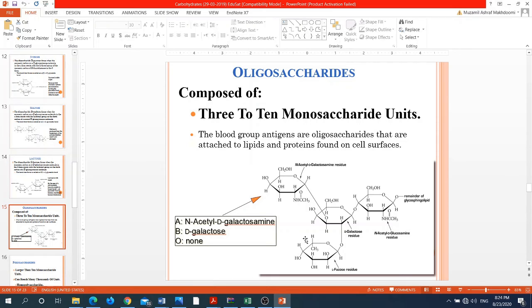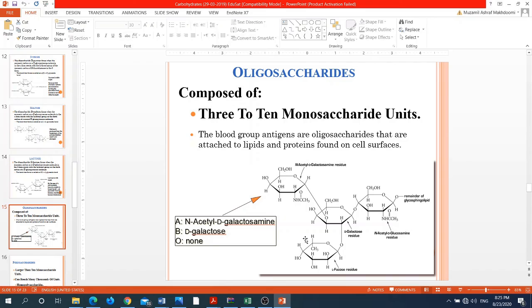Oligosaccharides. Remember, students, that oligosaccharides are formed when 3 to 10 monosaccharide units join together. If just two are joined together, they will be referred to as disaccharides. But if three are joined together, then it will be an oligosaccharide, even up to 10 monosaccharide units.